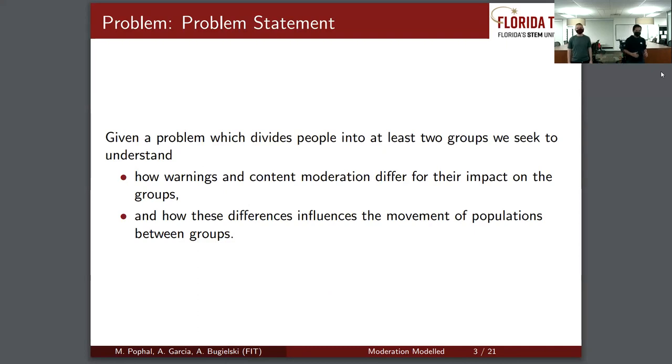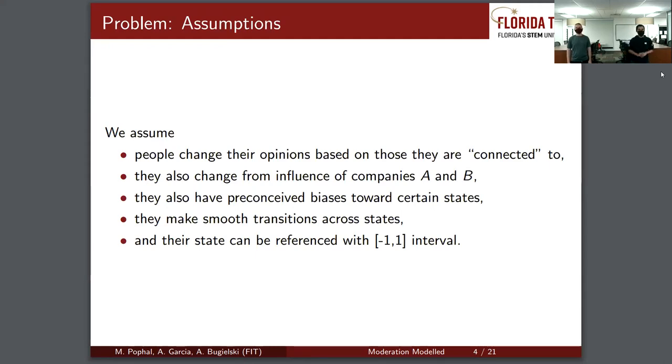So the problem gives us a division between people, at least two groups, and we seek to understand how the warnings and context moderation differ in their impacts on these groups and how this influences some movements of the population between groups. So we're going to assume certain things. People change their opinions based on who they are connected to. Company A and B are going to influence these people. The biases have a preconceived state. We have some smooth transition between states, and these states have a certain idea, which in our case we're going to choose from -1 and 1 because these are the representation of the values of A and B.